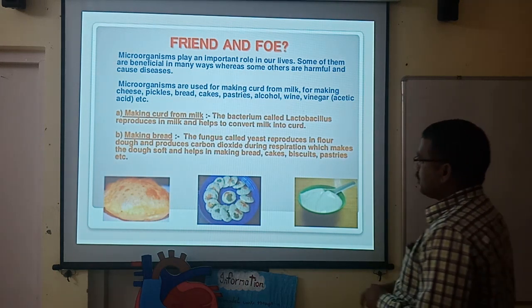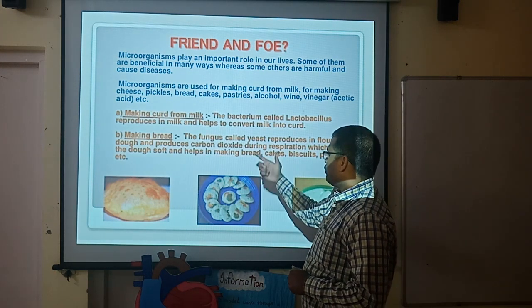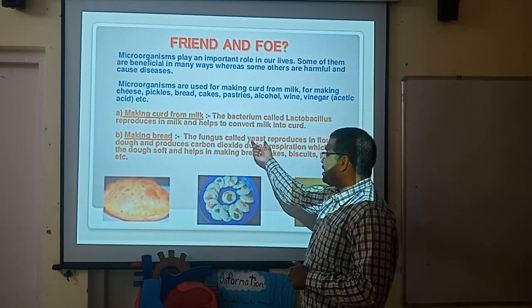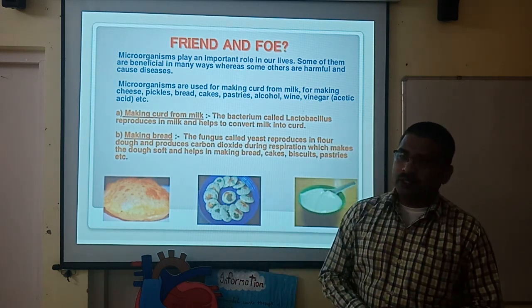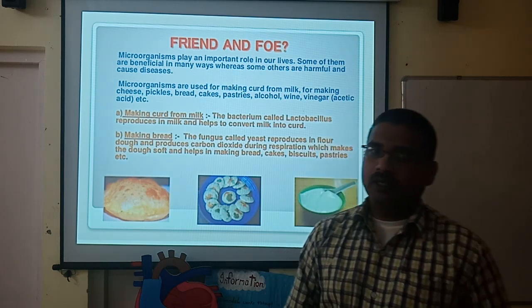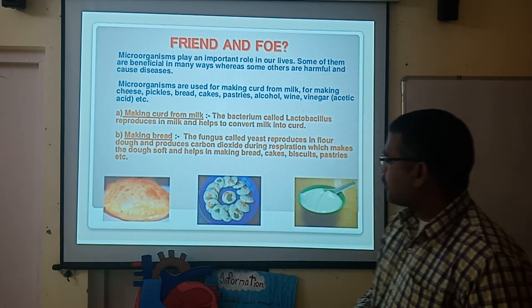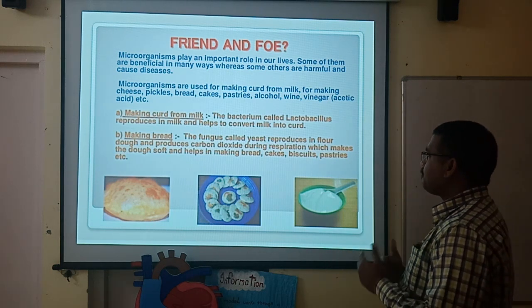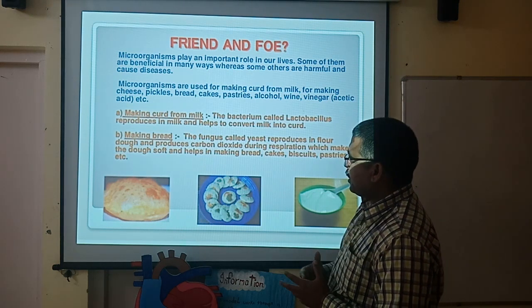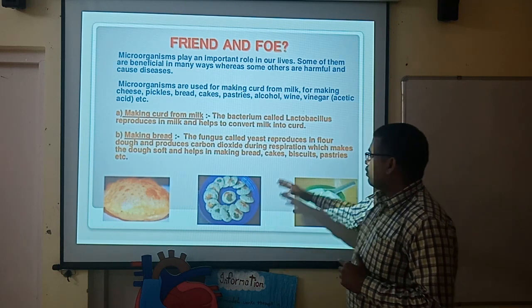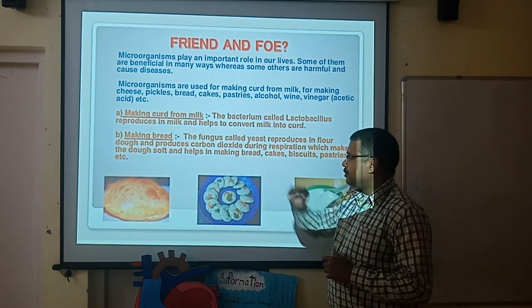For making bread, there is yeast, a kind of fungus, and this yeast converts the flour into the dough by which we produce bread.